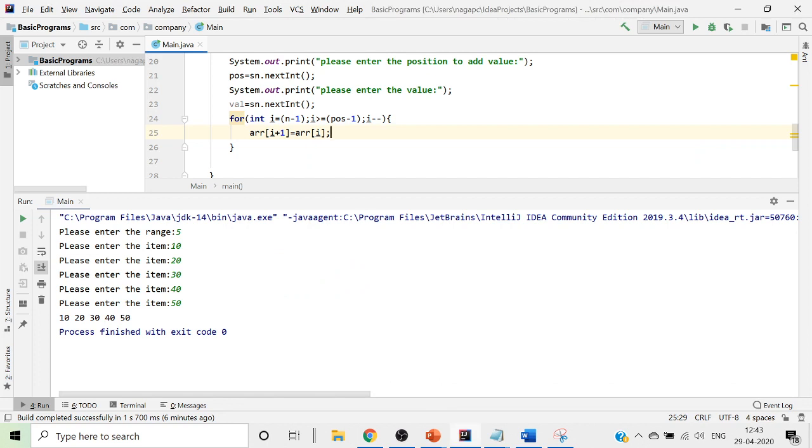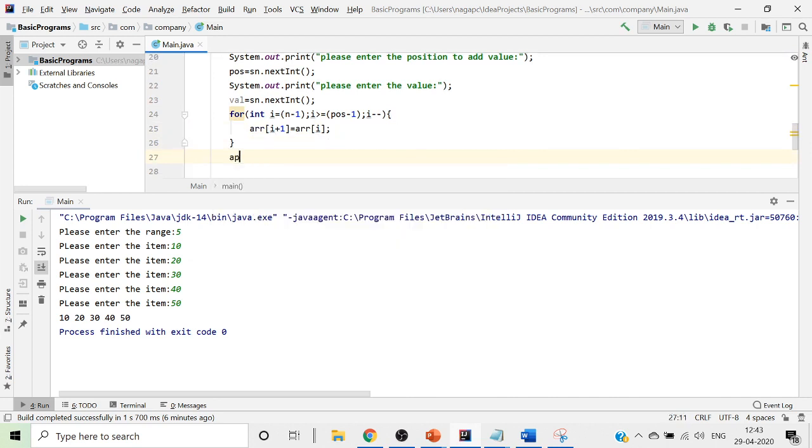Now what we do is, once this is over, after this for loop is over, we will put it as your arr of position minus 1 is equals to x. Now we will take a variable x over here, because we wanted to showcase what is my current value that I'm working on.